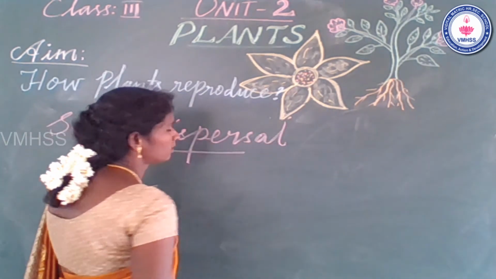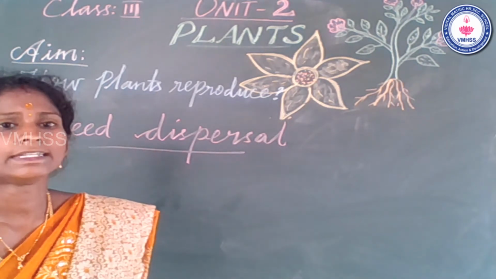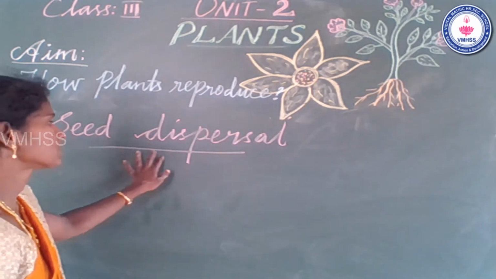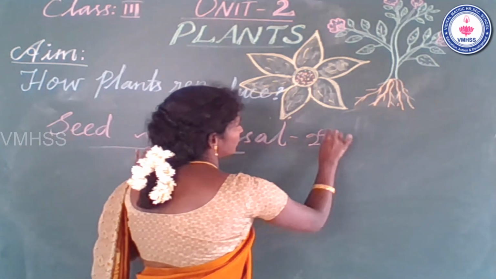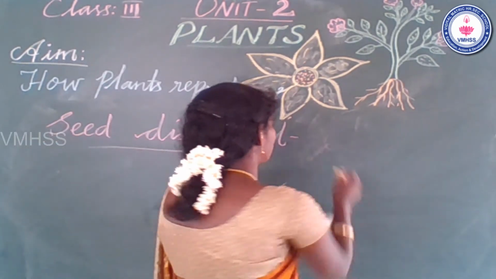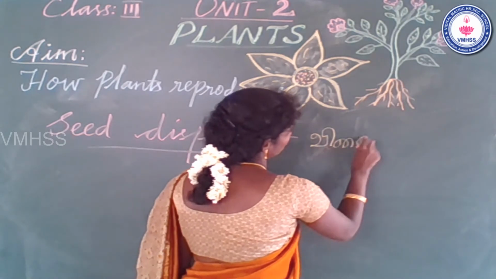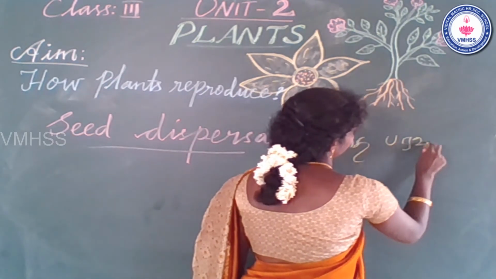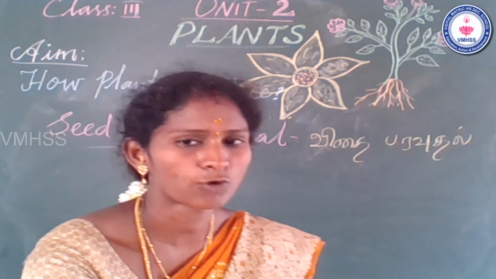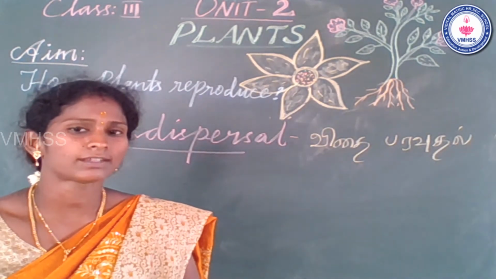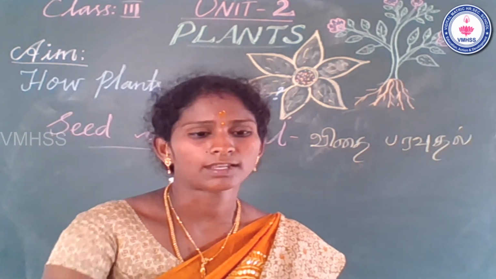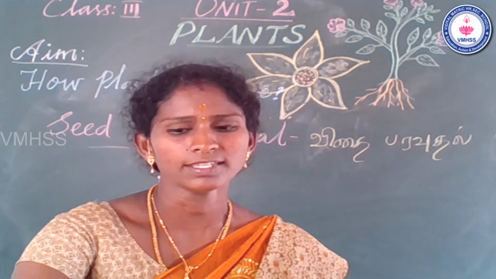You already heard the word seed dispersal. Pronounce the word: seed dispersal. Seed dispersal means vidai பரவுதல். Already we learned the photosynthesis method and the germination method. Now let us see seed dispersal. See the slide.